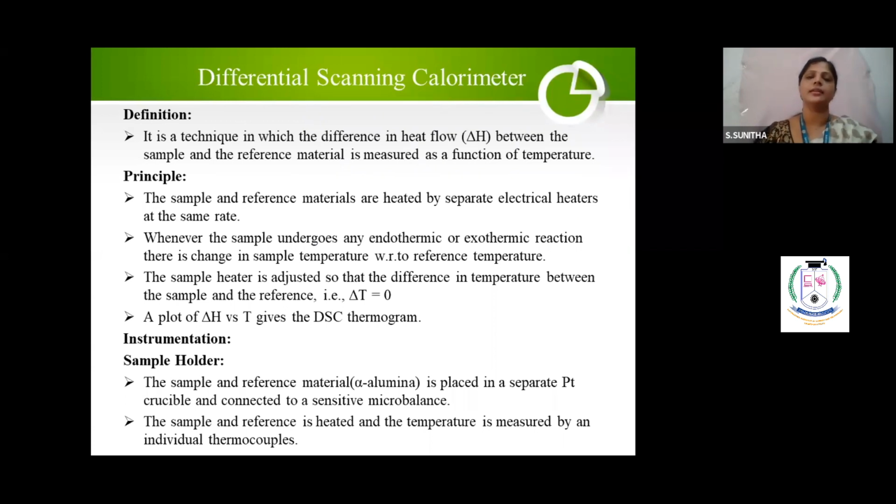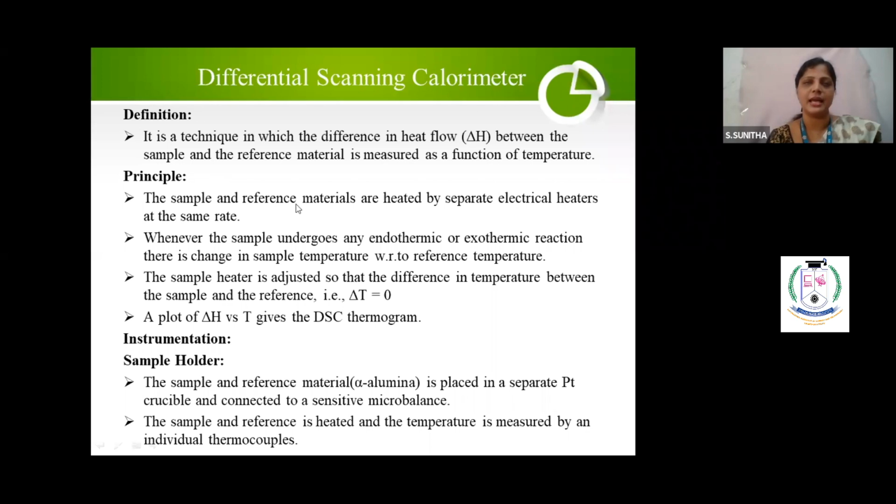The third one under thermal analysis is differential scanning calorimetry. The definition is the same, slightly modified, and you have to write it. It's a technique in which the difference in heat flow is measured. There you write difference in temperature between the sample and reference; here, the difference in heat flow between the sample and reference is measured as a function of temperature.